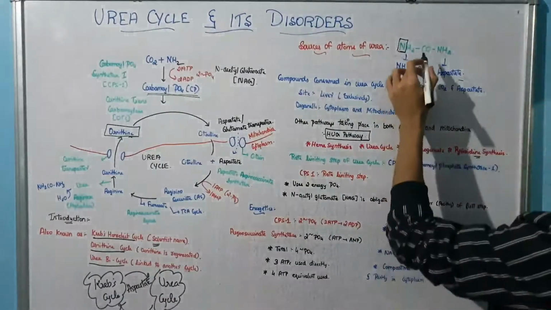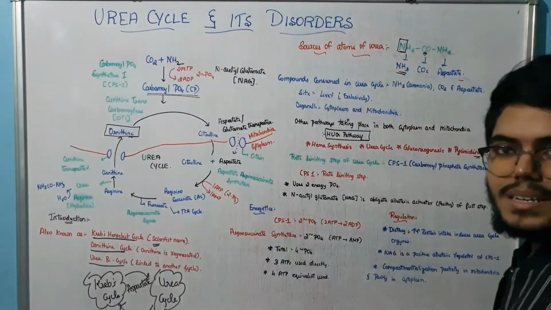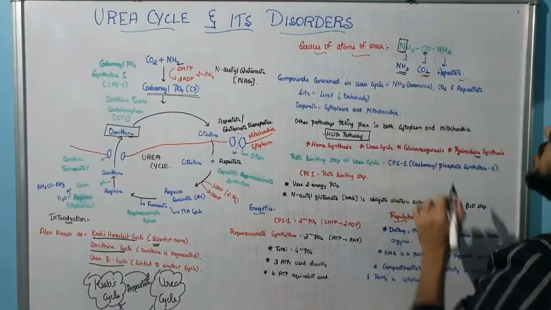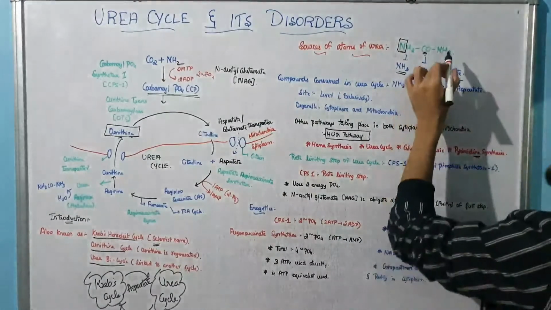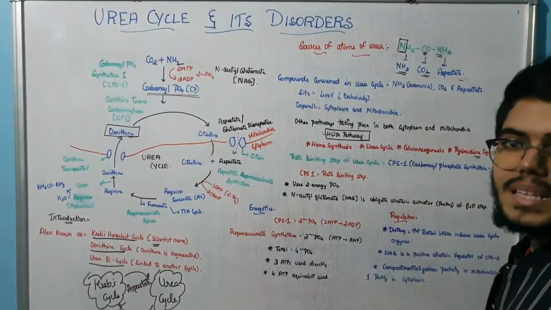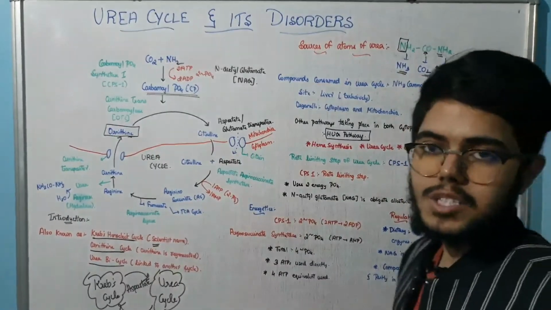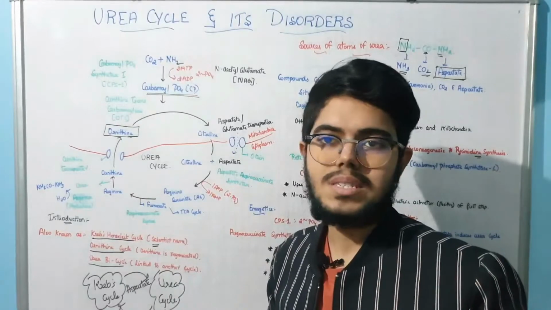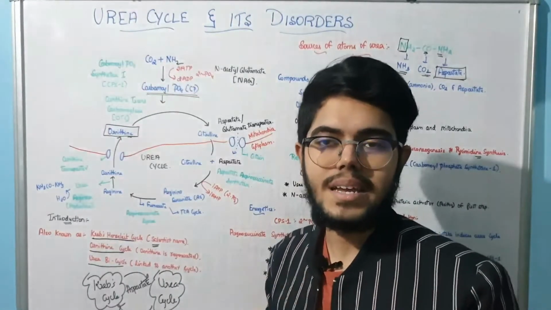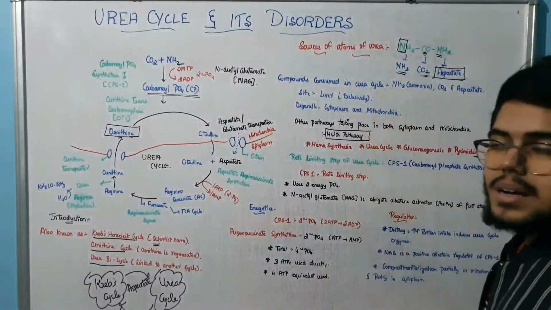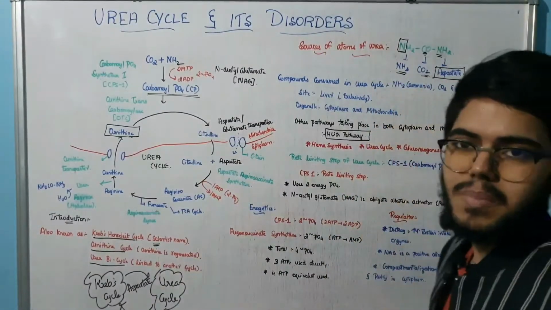Similarly, the carbon atom comes from carbon dioxide, and the other nitrogen comes from aspartate. So if they ask what compounds are consumed in the urea cycle, the answer remains the same: ammonia, carbon dioxide, as well as aspartate.